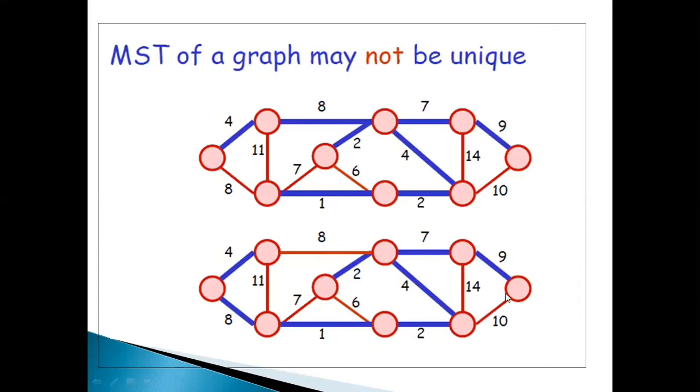Even though the total weight of the minimum spanning tree may be the same, the edges I have included may be different. So it may not be unique. Sometimes you may have only one minimum spanning tree, but in some other cases you may have multiple minimum spanning trees.